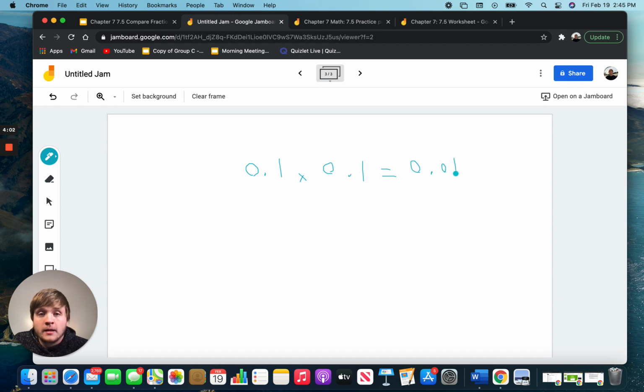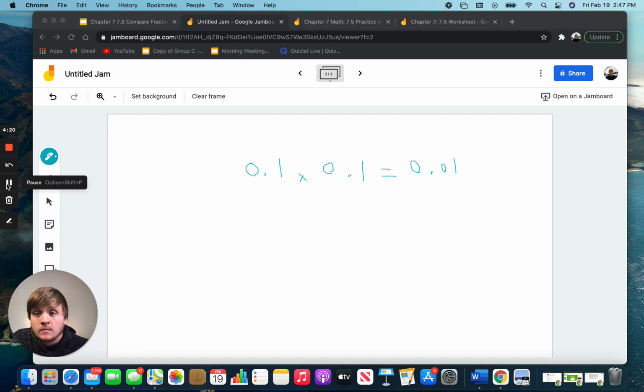So what really is 0.1 as a fraction? How might I figure that out? Well, I know that 0.1 is 1 part of the whole, and 1 would be our whole.